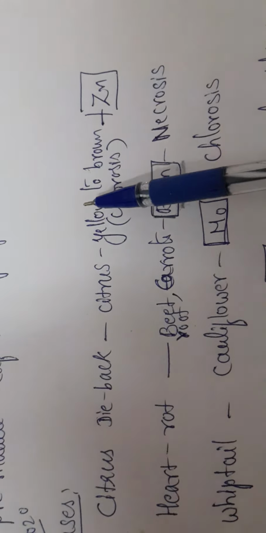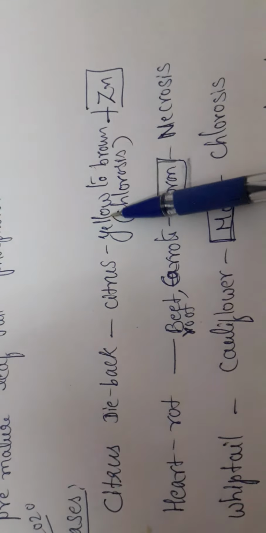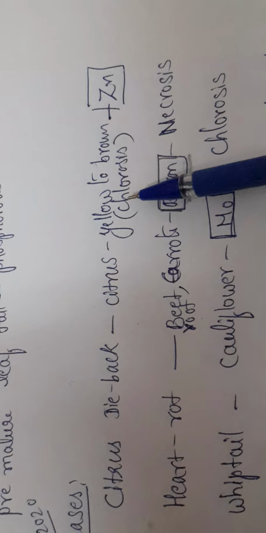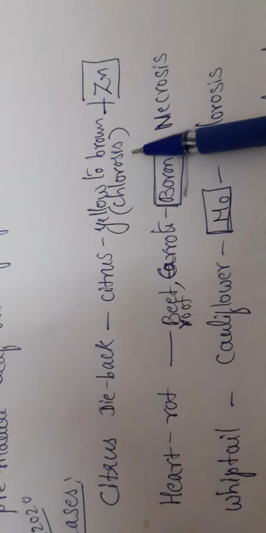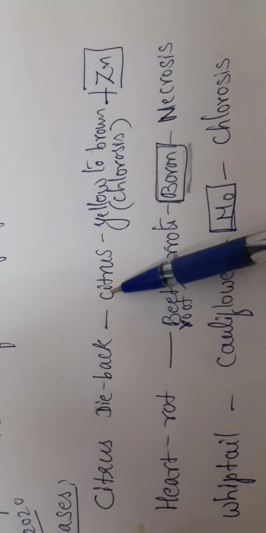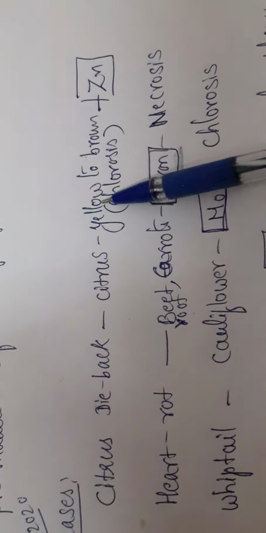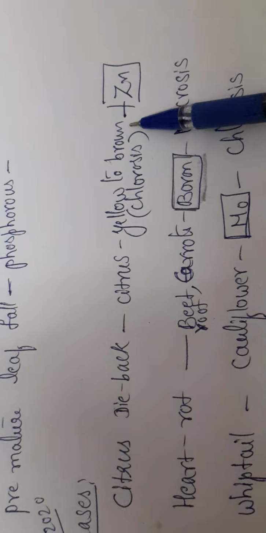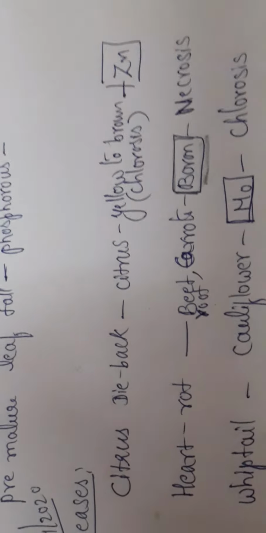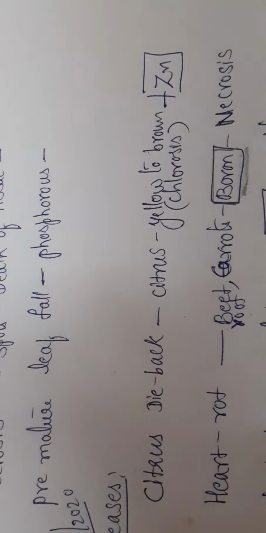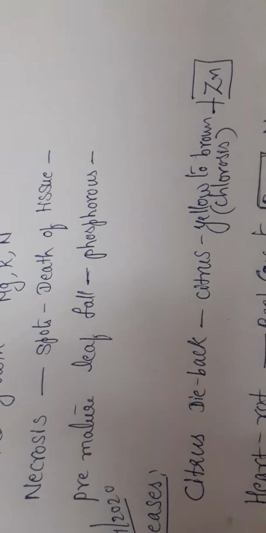And what is the symptom of the disease? The leaves of the plant will become yellow to brown in color. I previously showed you what chlorosis is in the symptoms: yellowing. So here also in the citrus plant the leaves will turn yellow, and sometimes they become brownish.